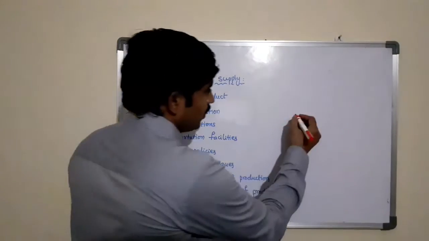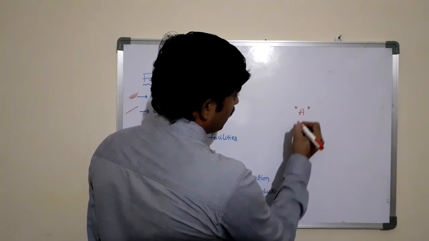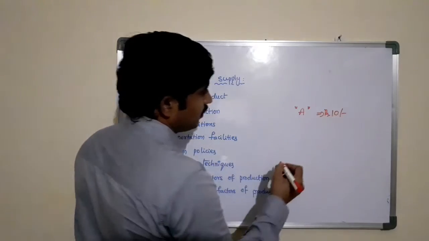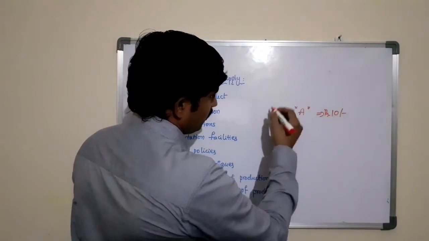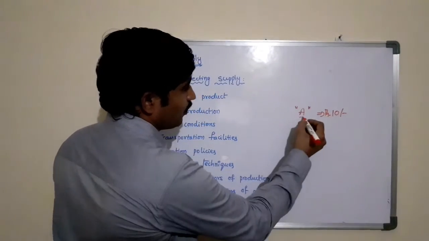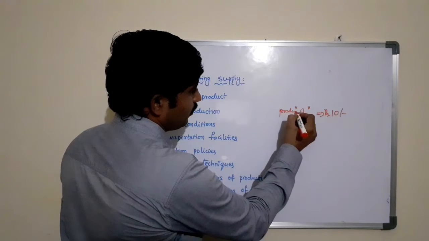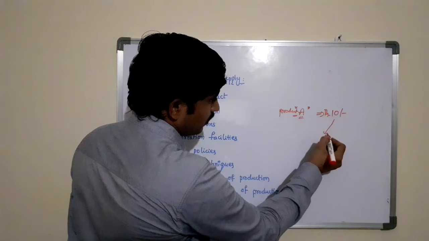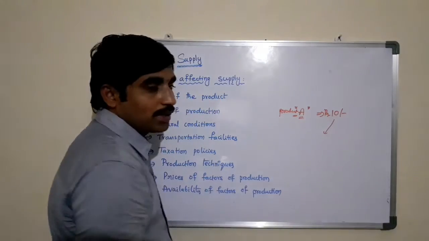For example, here there is a product called A. The market price of the product is 10 rupees. When the company is producing the same product, when the price of the product is 10 rupees, the cost should be less than this market price.